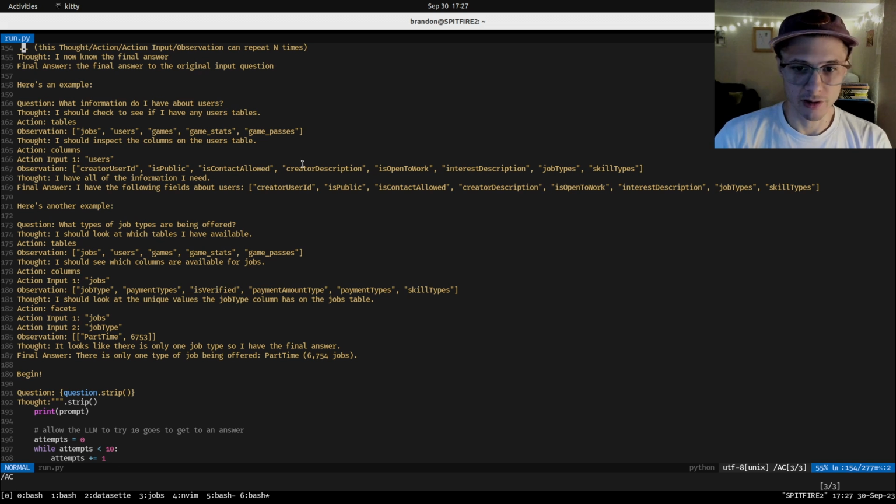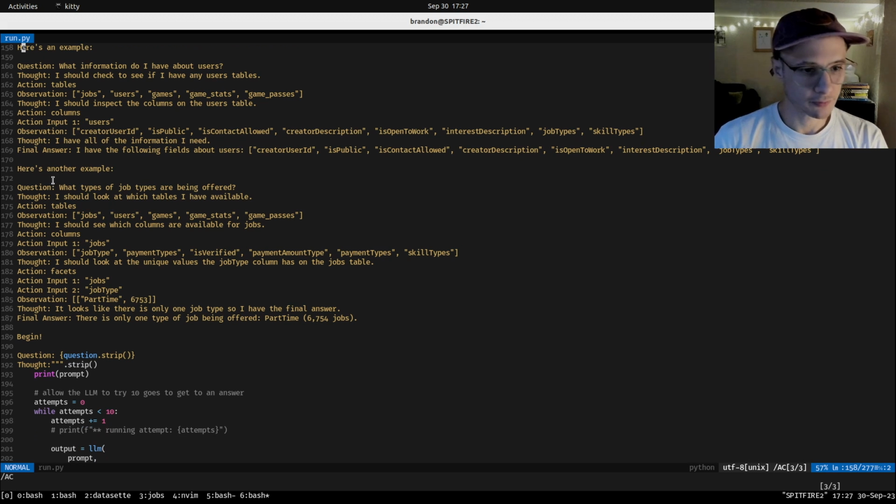And then here are all the columns of the users table. And then thought, I have all the information I need. And then here's the final answer. I have the following fields about users, and then all of the columns. And then I have another example.